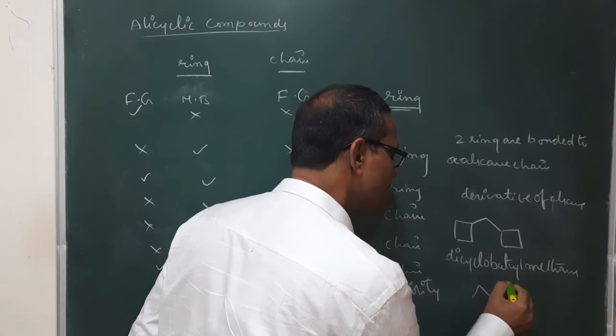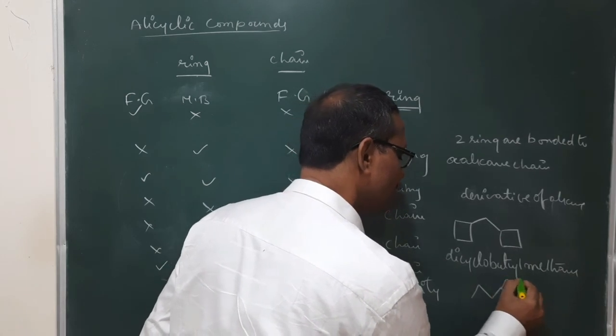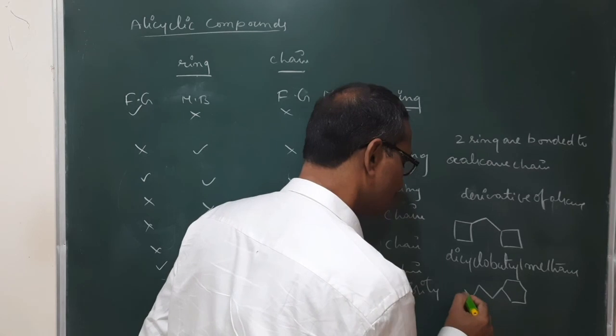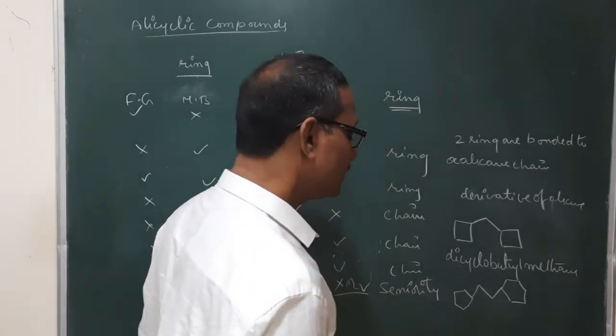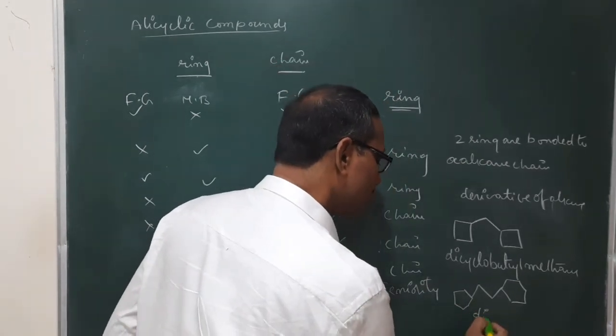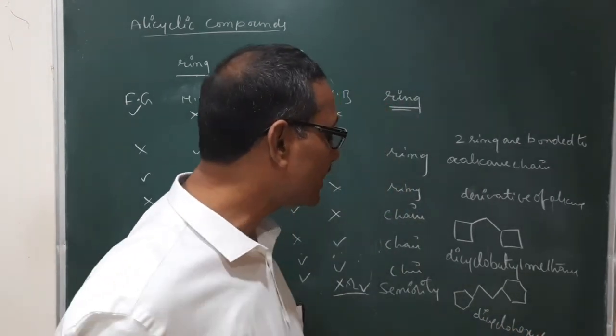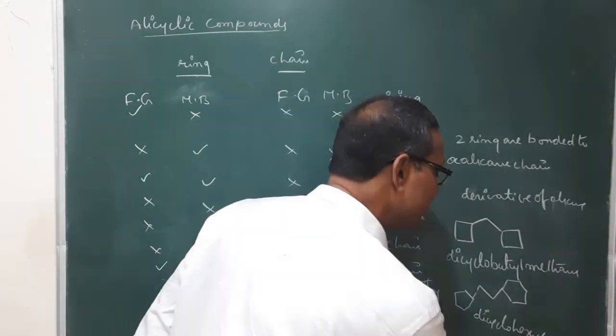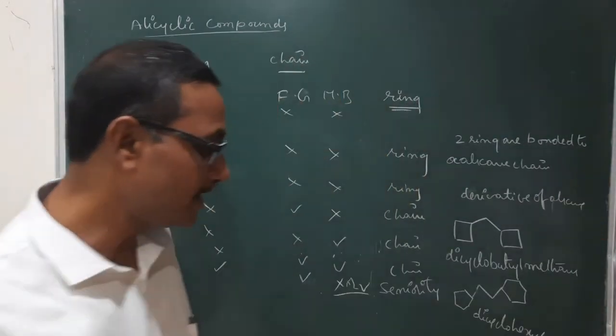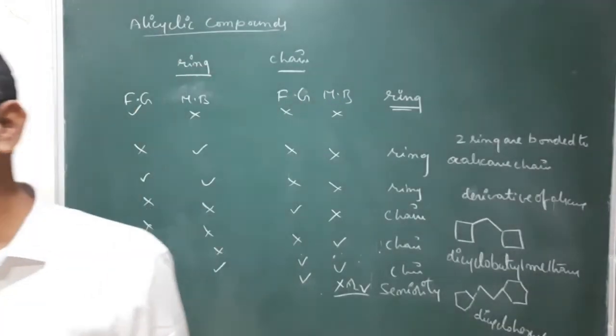Similarly, you take this one, it is dicyclohexylethane. That is the IUPAC name of that compound.